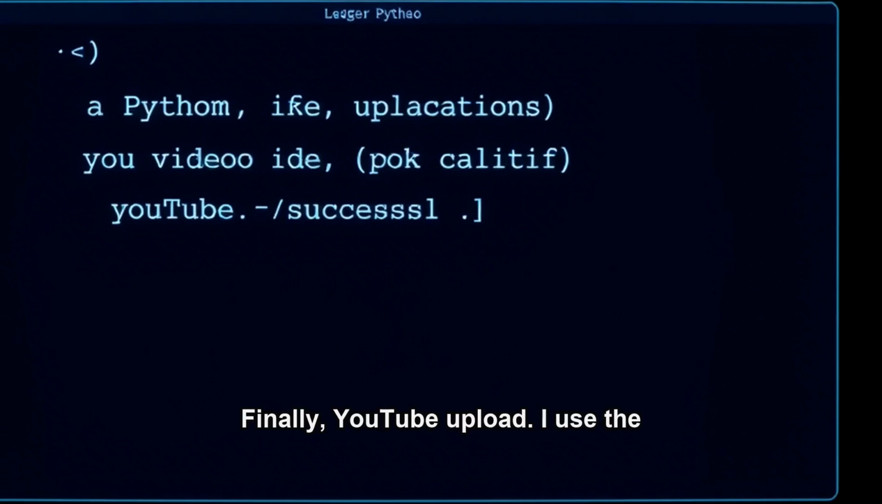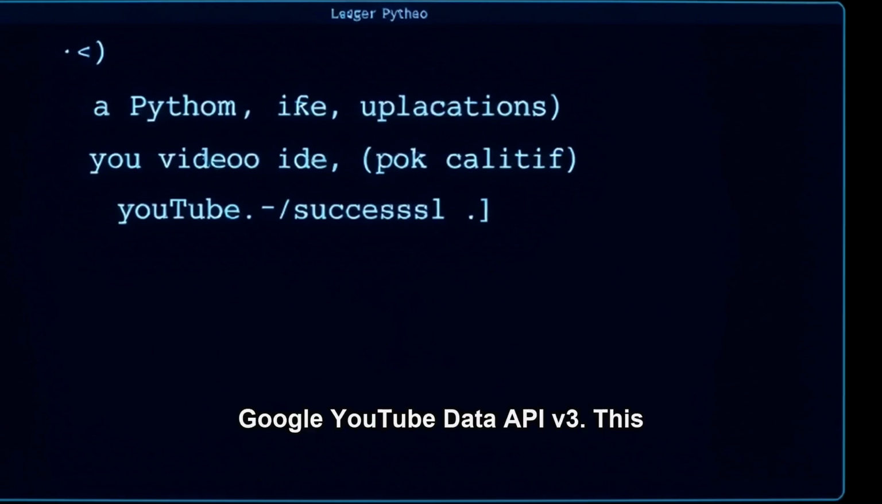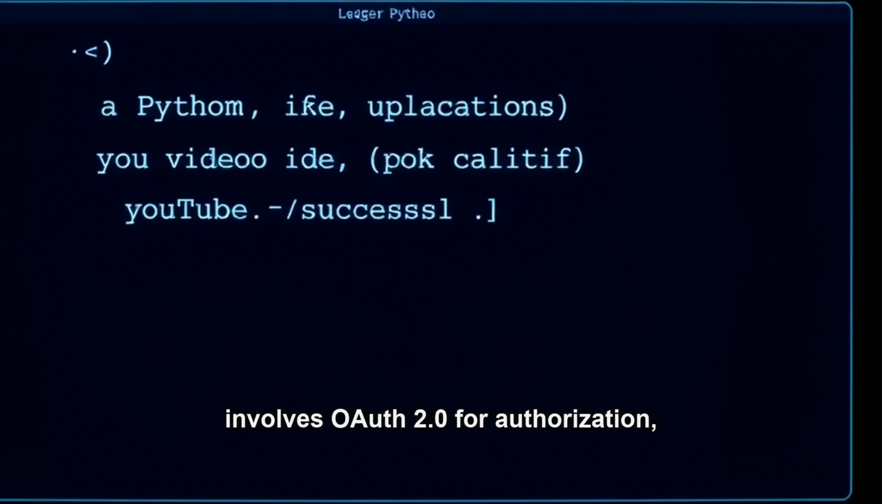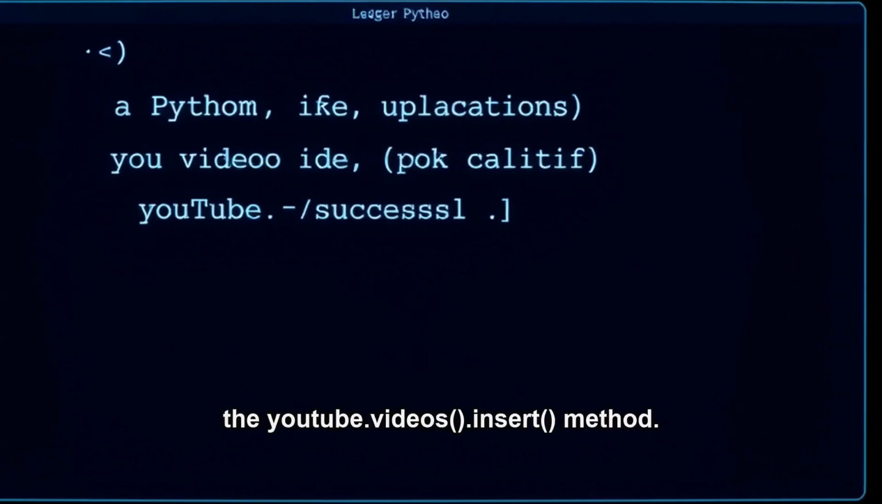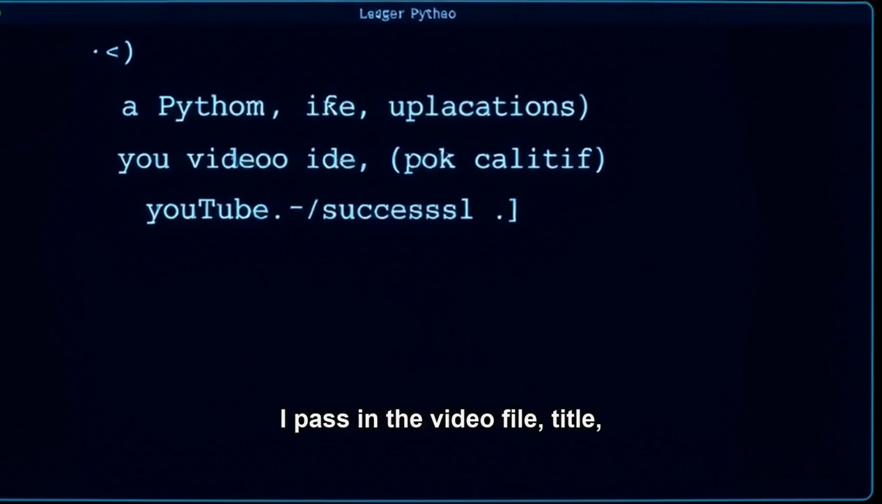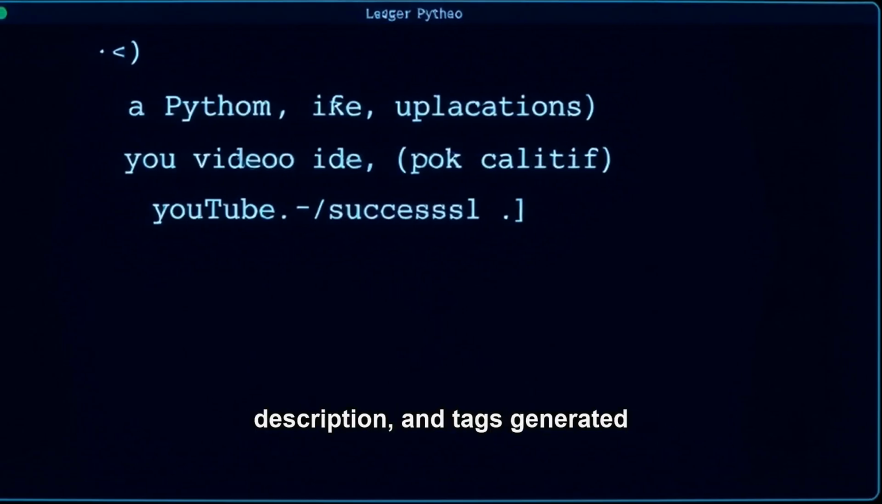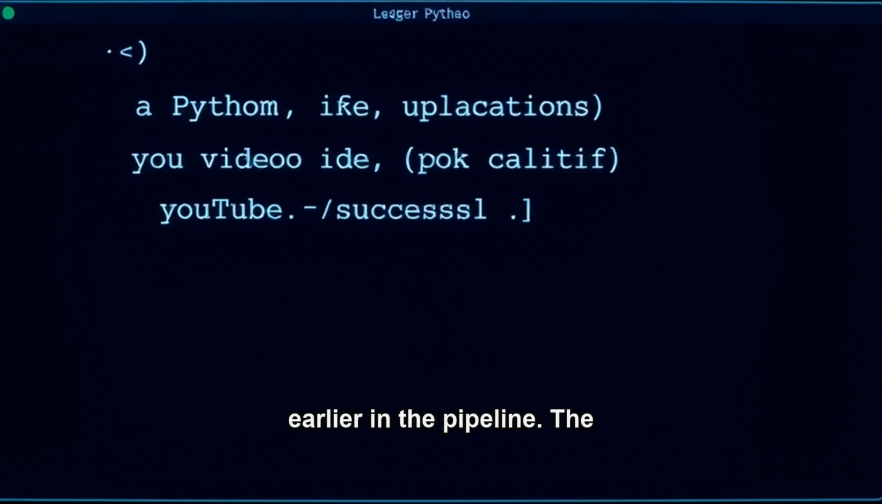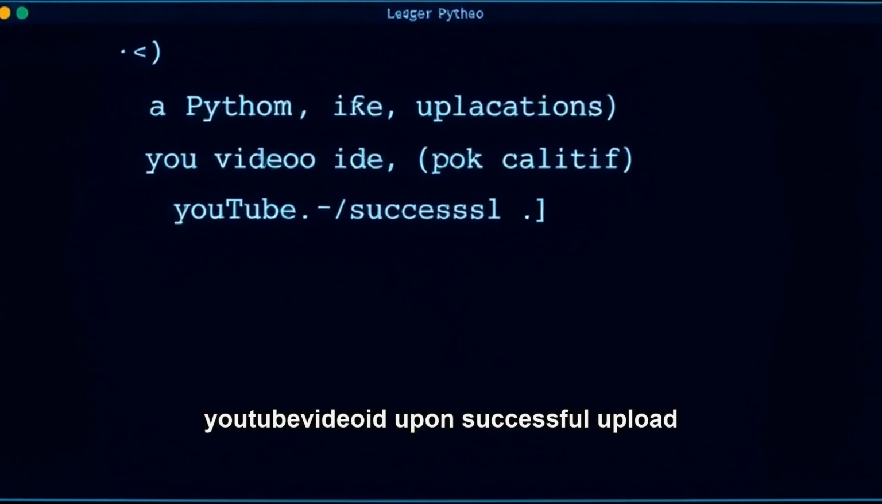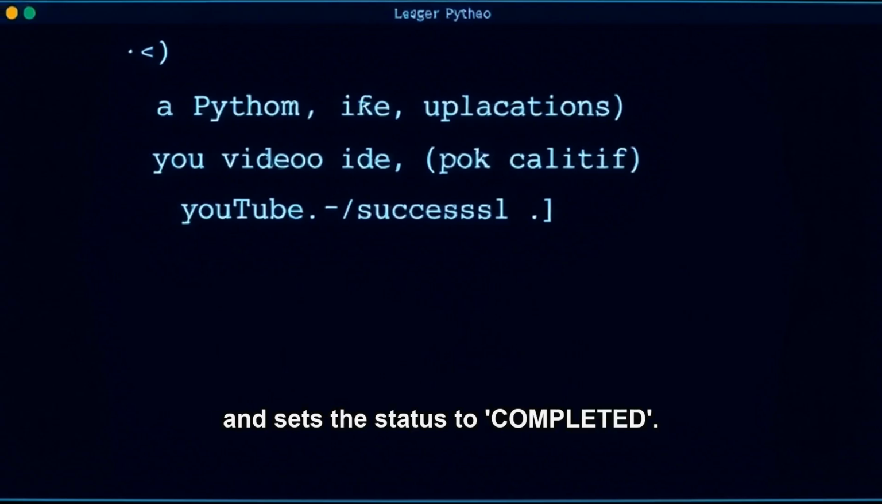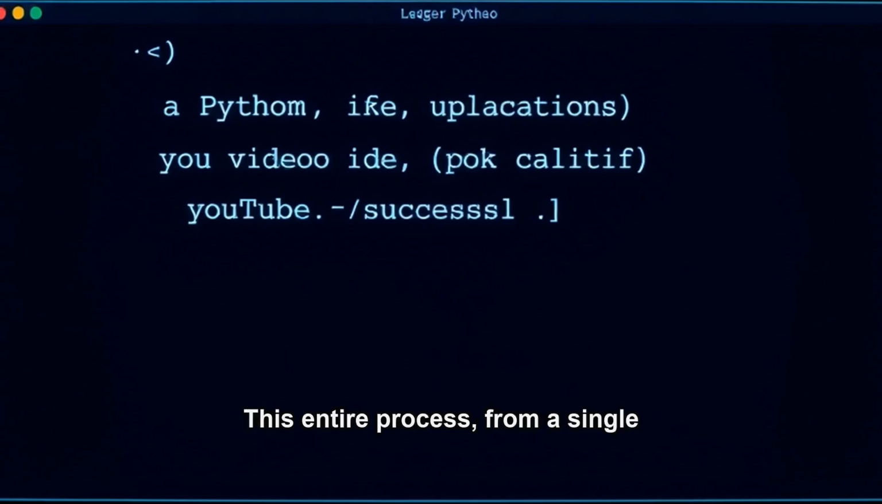Finally, YouTube upload. I use the Google YouTube Data API v3. This involves OAuth 2.0 for authorization, obtaining credentials, and then using the youtube.videos.insert method. I pass in the video file, title, description, and tags generated earlier in the pipeline. The orchestrator updates the SQLite database with the returned YouTube video ID upon successful upload and sets the status to completed.